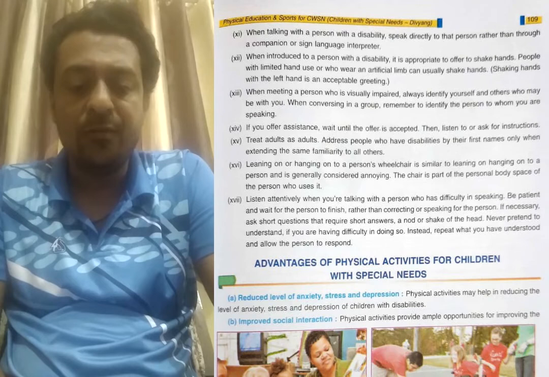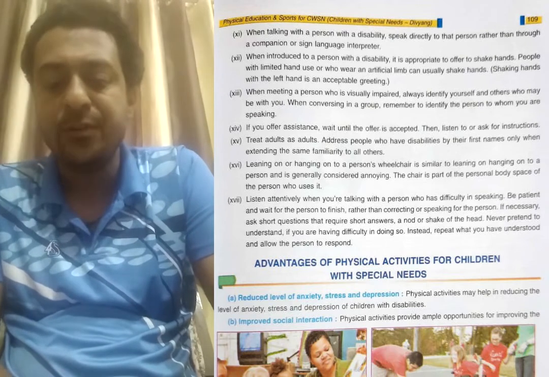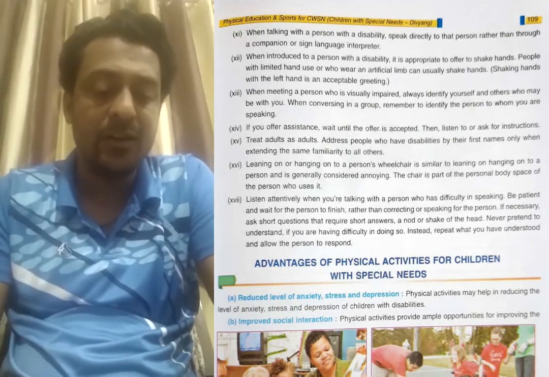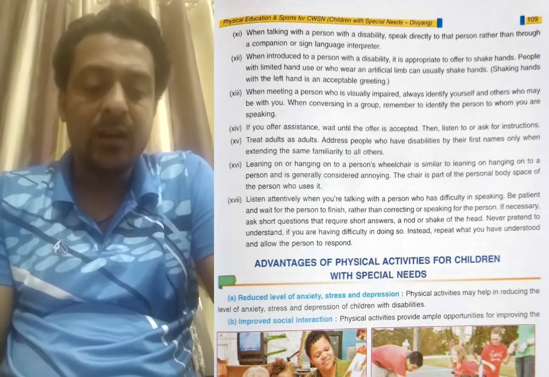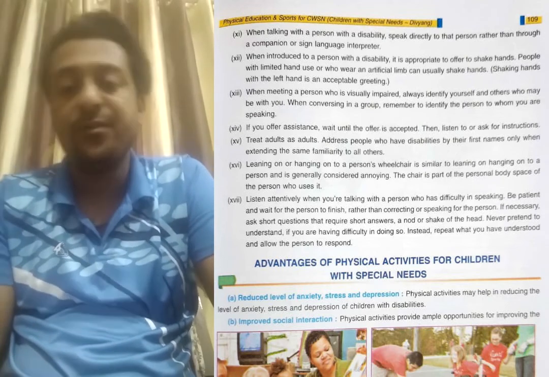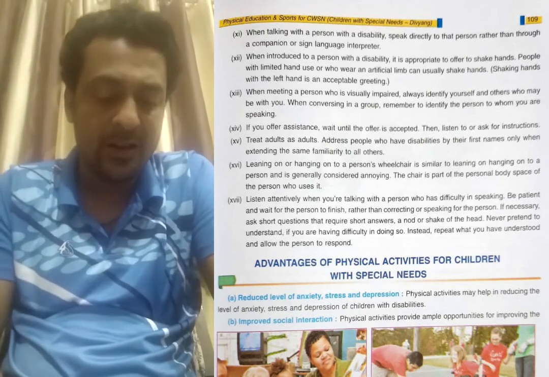For a person who has a visibility impairment, always identify yourself and say where you are standing. If a disability problem is there, tell where you are standing. If you offer assistance, wait until the offer is accepted. If you are talking with someone, you should wait a little.